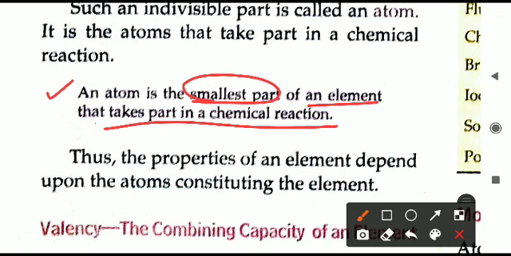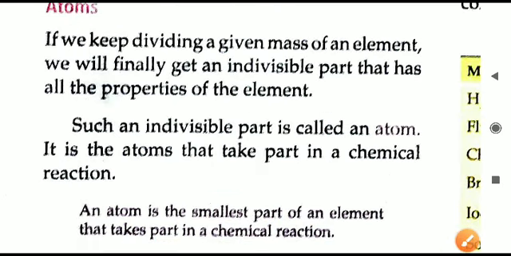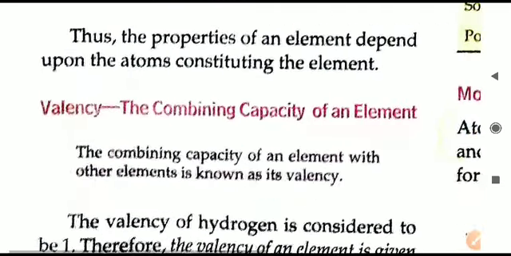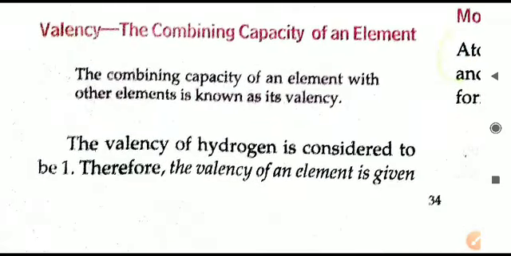Molecules break down into atoms, then the reaction happens, and after the reaction new substances or new molecules will form. So when we talk about a chemical reaction, what is the smallest thing that is present? It is always the atom. Always remember, the smallest part of any element in any chemical reaction is always the atom. So we have taken an insight into what atoms are. It is the smallest particle that is possible in a chemical reaction.